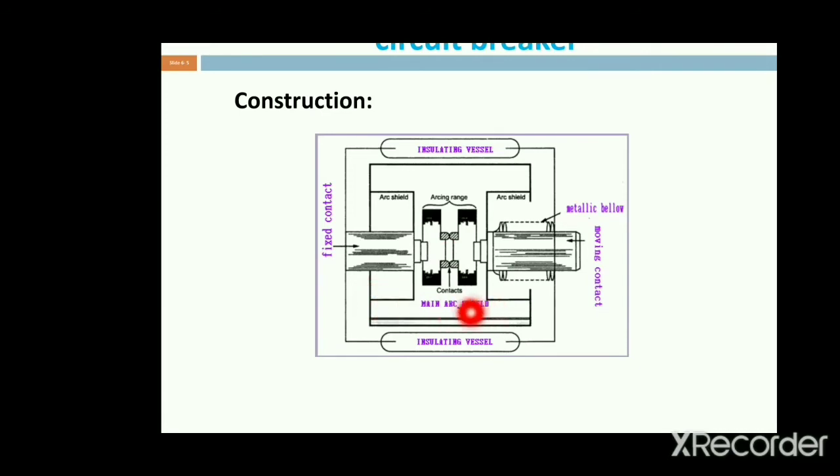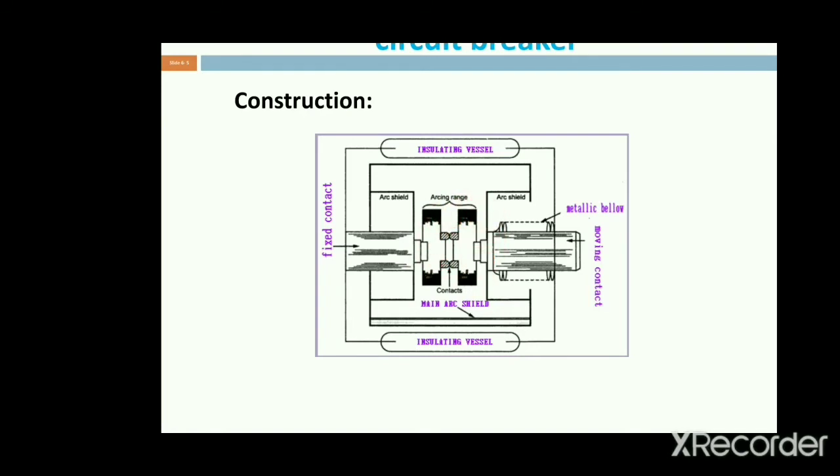This is the main arc shield. The fixed contact has an arc shield and the moving contact has an arc shield. These are the metallic bellows used for fixing the contacts. Using these metallic bellows, when a fault occurs, the moving contact moves away from the fixed contact. Between the moving and fixed contact a gap is obtained, and in that gap the arc is struck.